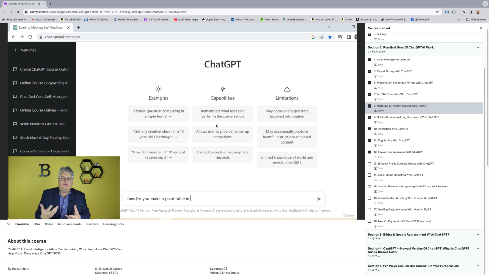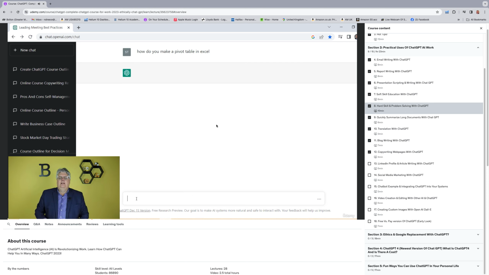And if you don't even know it, just describe what it is. How do I sort my information, with columns with an arrow on top or something like that, right? But how do I make a pivot table in Excel, right? All right. So again, this should not come back with Excel is a spreadsheet that's loved by millions around the world, or something like that.